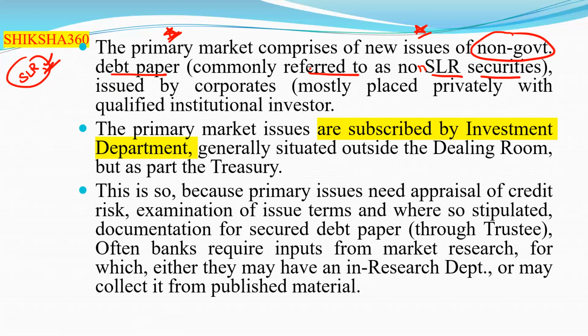So the primary market comprises new issues of non-government debt paper, commonly referred to as non-SLR securities, that are issued by the corporates.